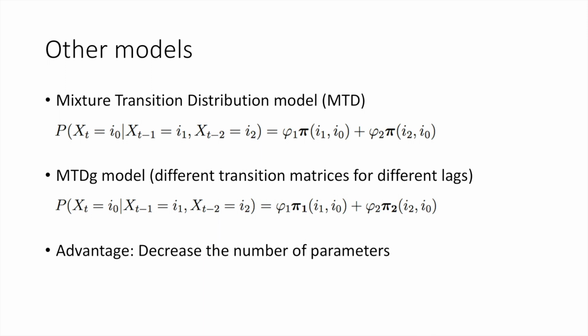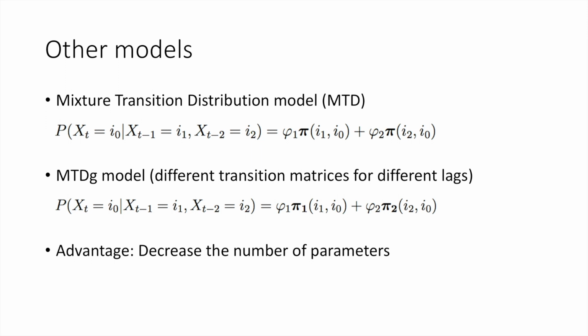pi in our model is different from the transition matrix in the Markov chain. The matrix pi here is a 5 by 5 matrix gained by numerically maximizing the log likelihood, not by calculating frequencies of each transition. The MTDG model is a further development of the MTD model. It not only gives different weights to different steps, but also assigns different transition matrices pi to different legs.